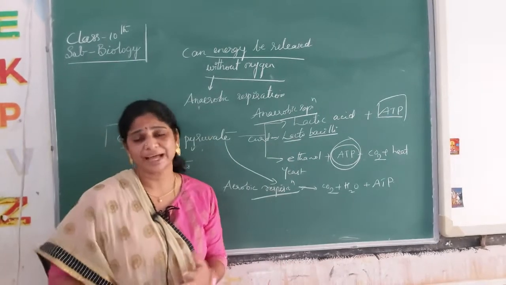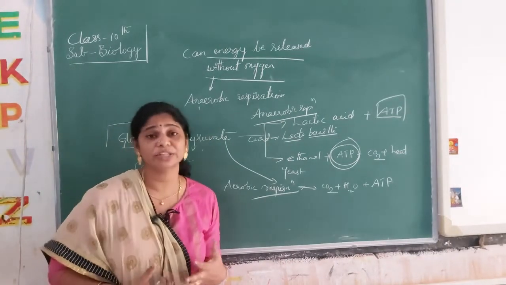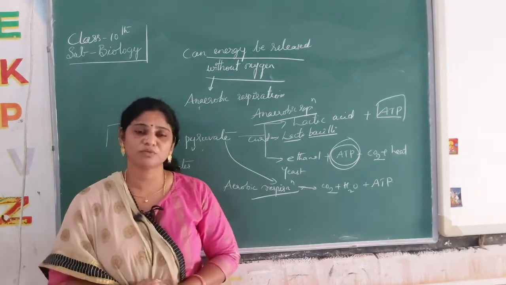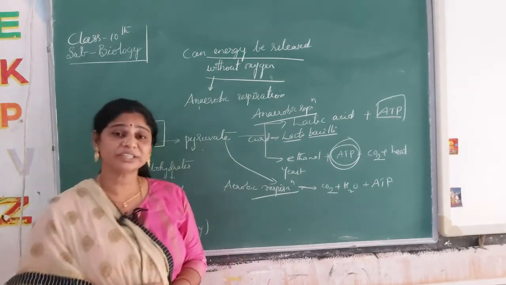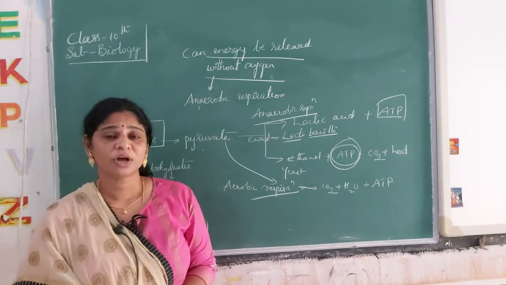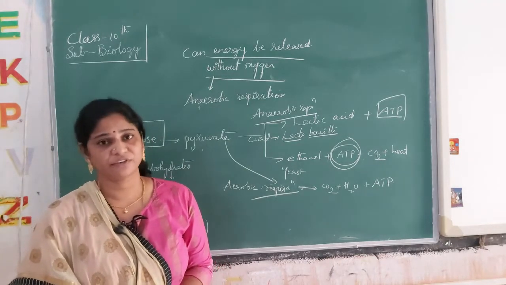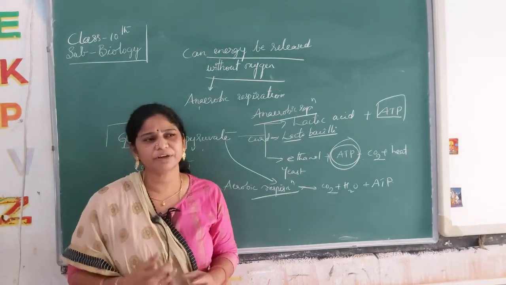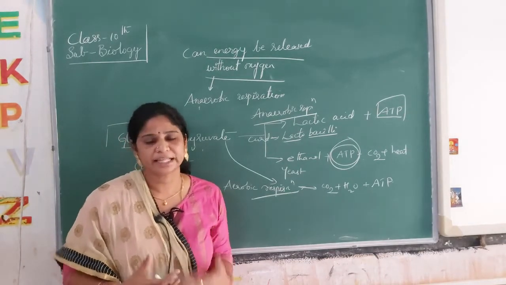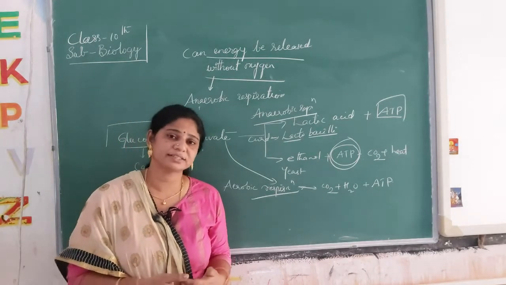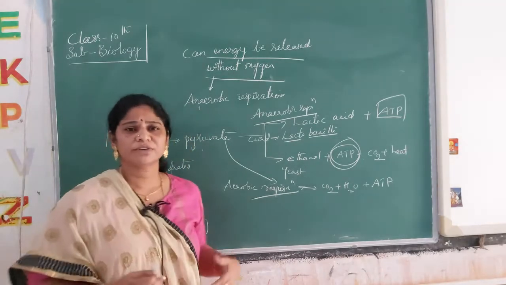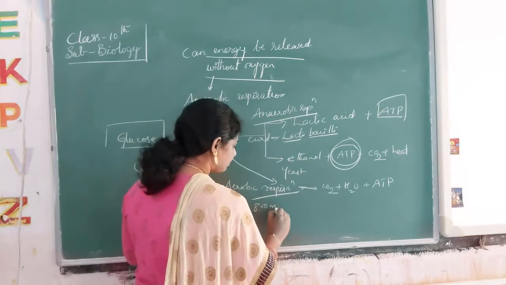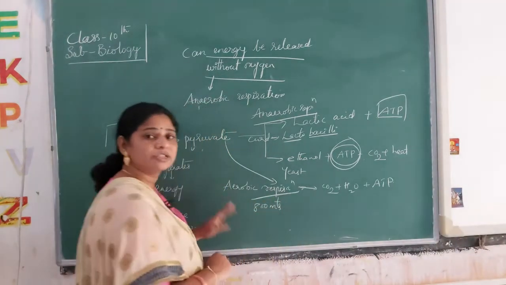How do athletes acquire energy and reach their goal? Let us take running as the example, an 800-meter run.